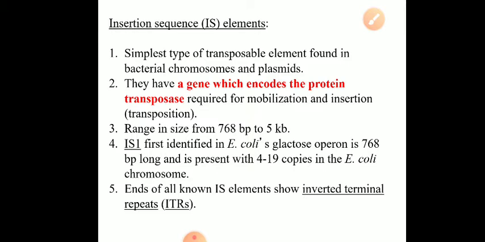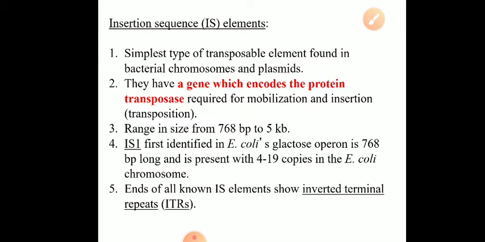This protein, transposase, is required for transposition, that means for the transfer or movement of a transposon from one location to another. That protein is produced by a gene present in the IS element. The size may range from 768 base pairs to 5 kilo base pairs.